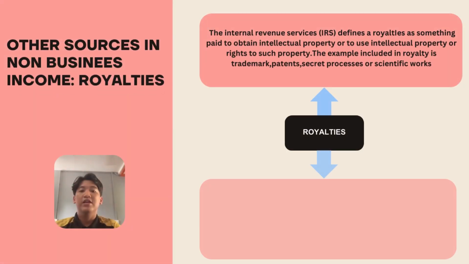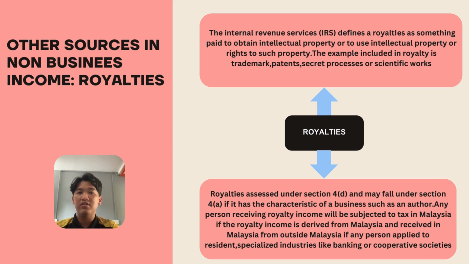For royalty, the Internal Revenue Service (IRS) defines a royalty as something paid to obtain intellectual property or to use intellectual property or rights to such property. Examples of royalty include a trademark, patent, secret process or scientific work.